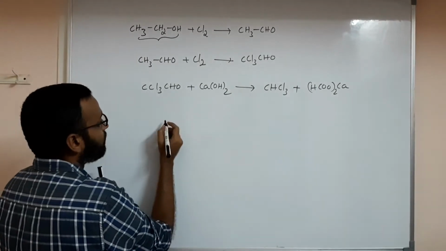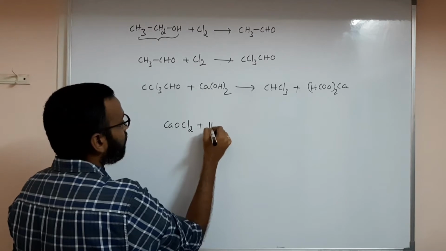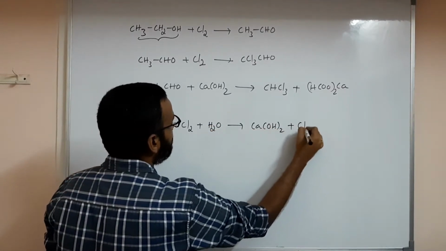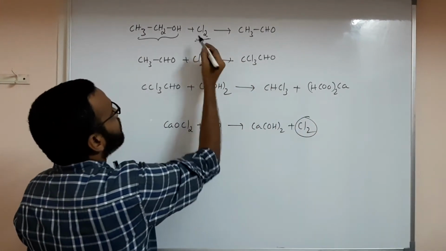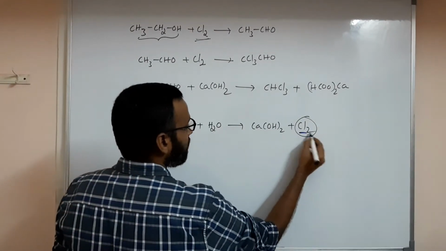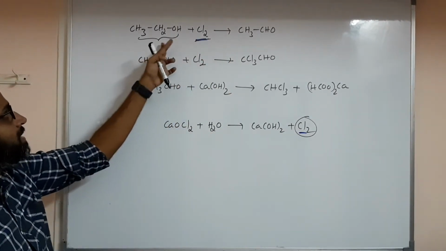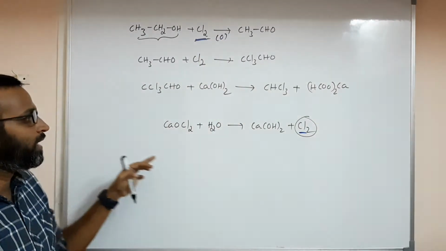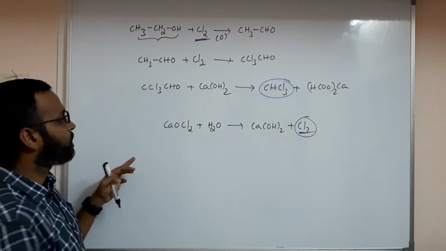How will calcium hydroxide form? Bleaching powder, CaOCl2, when reacting with water, you will get Ca(OH)2 plus Cl2. This chlorine only we are using here. Understanding everyone? So this particular chlorine we are using here. That chlorine is oxidizing this. This is the oxidation process. This is one of the ways to get chloroform here, CHCl3.